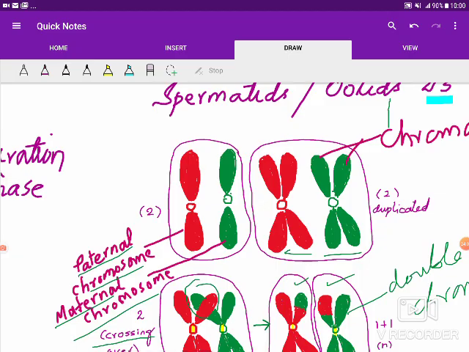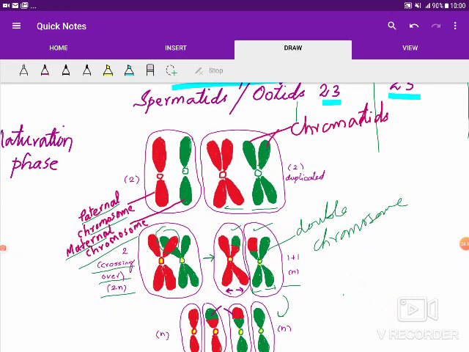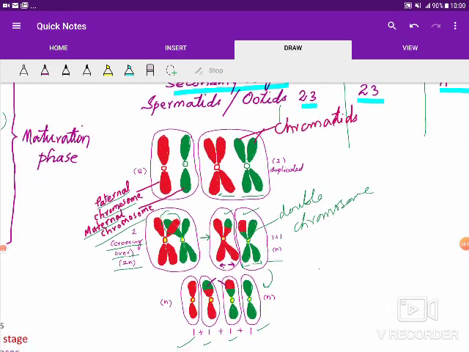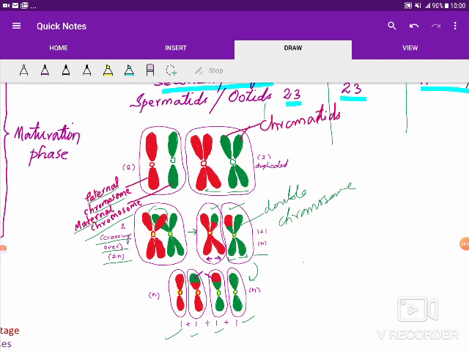Now slightly let us have a light on how the variations are caused during gametogenesis. Variation is a very important part of the sexual reproduction. Okay, of course the sperm brings one set of the genetic content, the chromosomes, and the egg brings another set of chromosomes, and their combination gives rise to the variations.